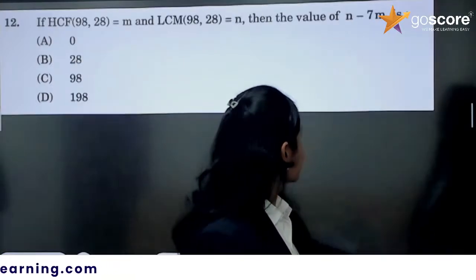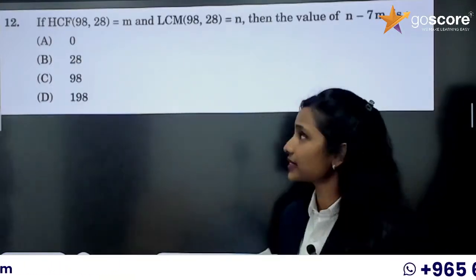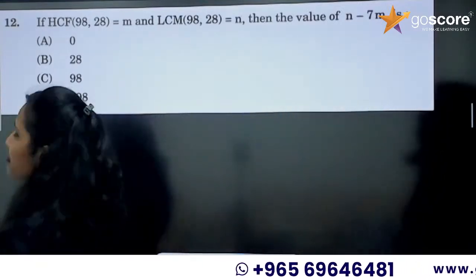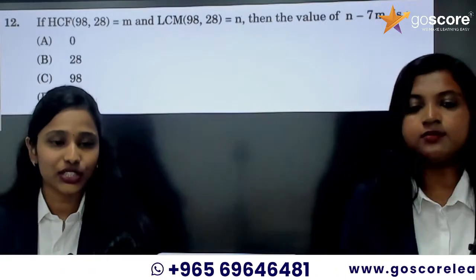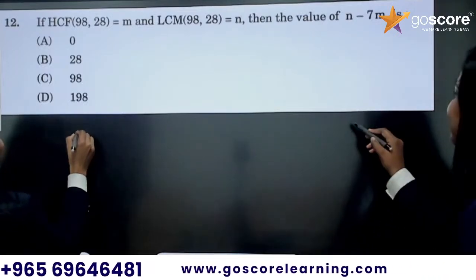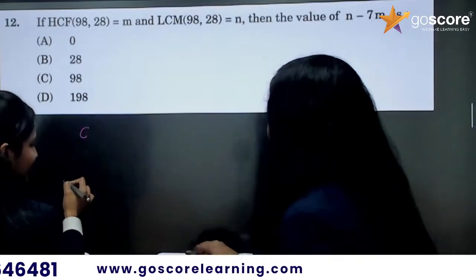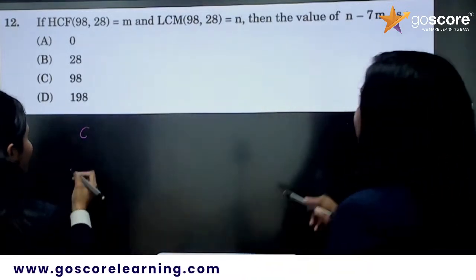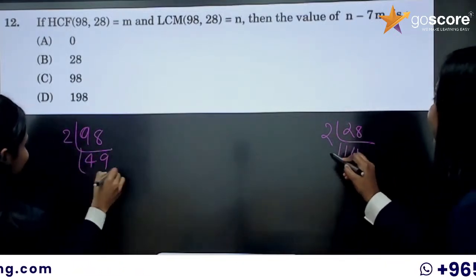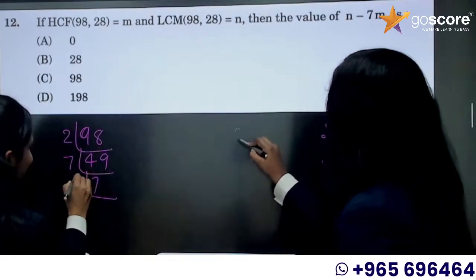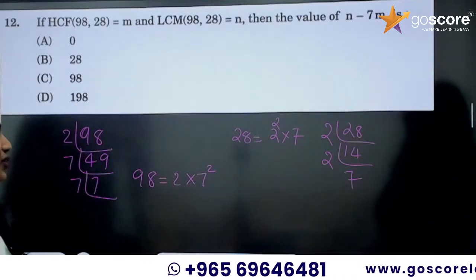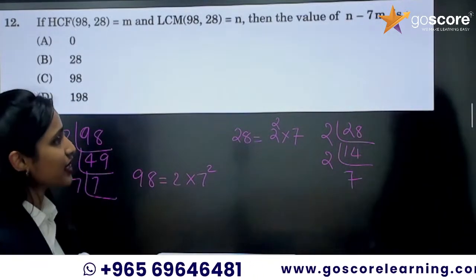Now the next question: HCF of 98 and 28 is M and LCM of 98 and 28 is N. Then find the value of N minus 7M. Can we do it together? I will factorize 98, I will factorize 28. Okay, 98 equals 2 into 7 square and 28 equals 2 square into 7.